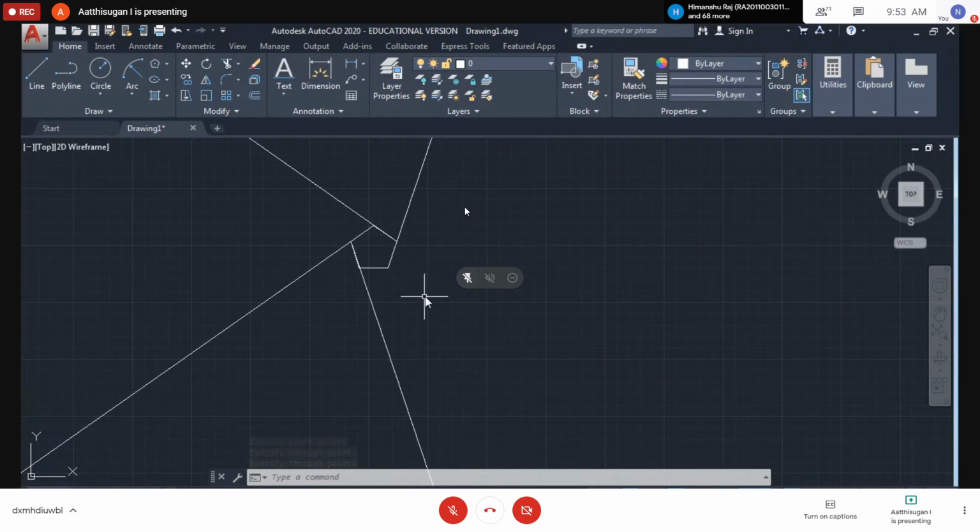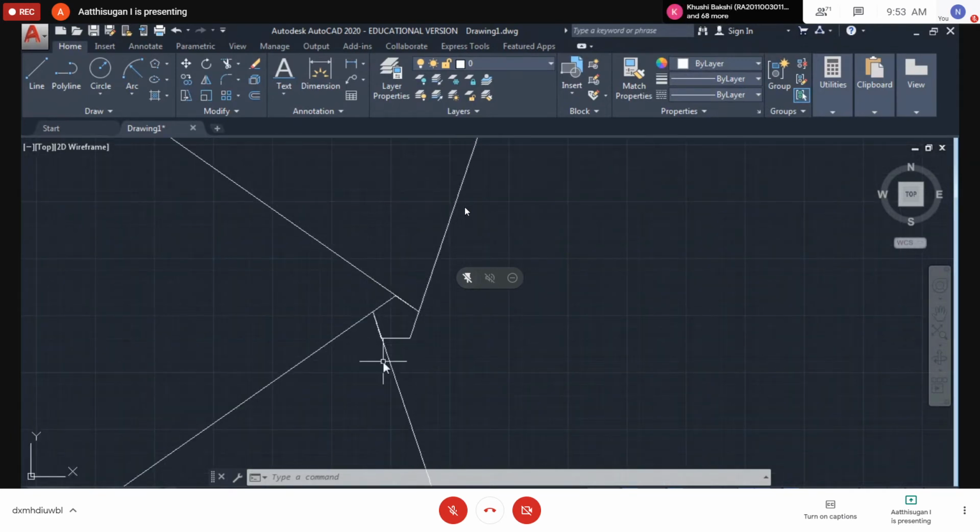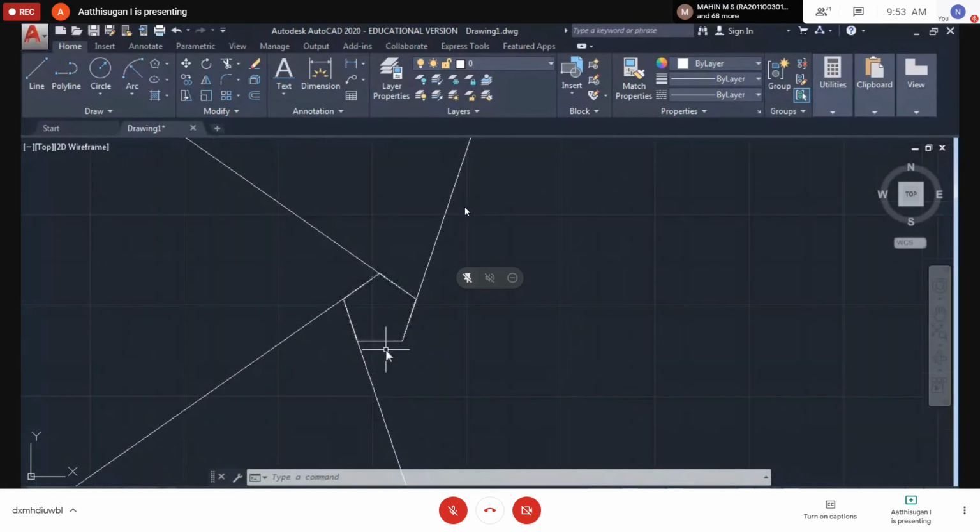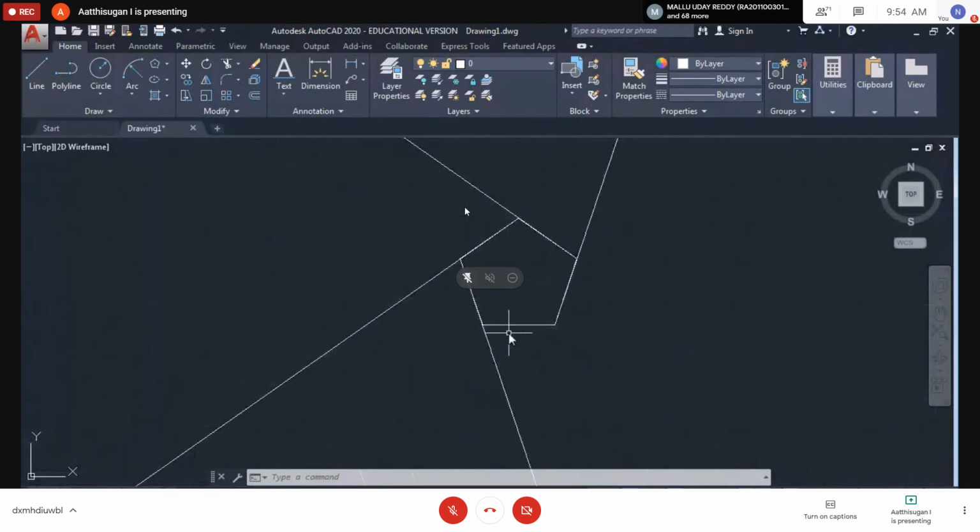Next, from this line you have to unwind this length. Imagine unwinding this length. How much will come totally? This side is how much? 30. This side is 30. So you are unwinding this one, and the intersection point will come at 30.